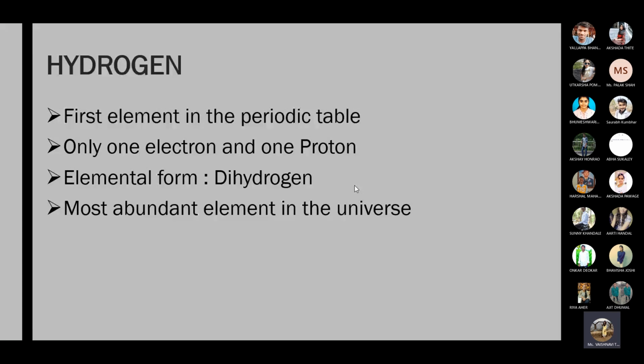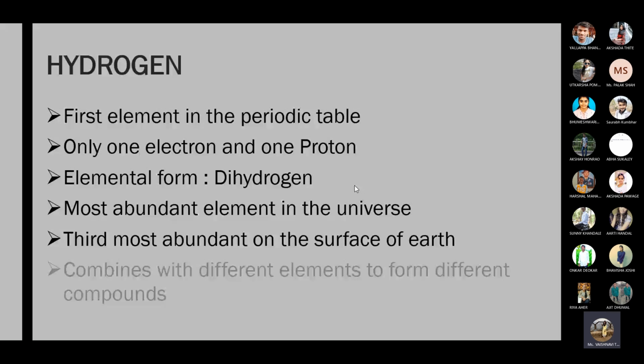It is the most abundant element in the universe. It is the third most abundant element on the surface of the earth. No need to mug up these points. You just remember the electronic configuration and its elemental form, and the most important information. Okay, this is just for your general knowledge. The most abundant element in the universe is hydrogen, and it is the third most abundant on the surface of earth. It combines with different elements to form different compounds.